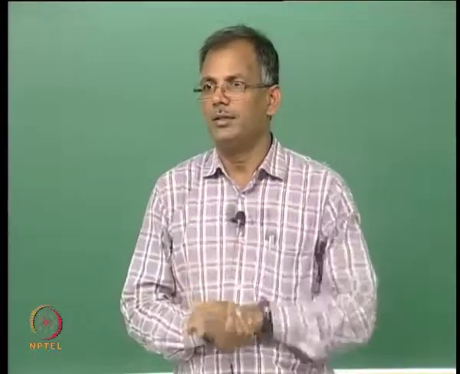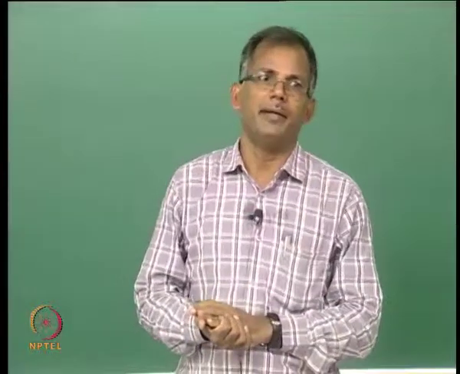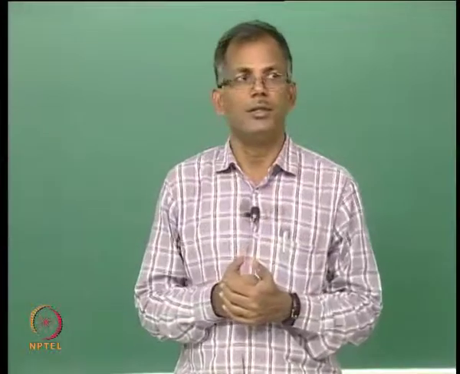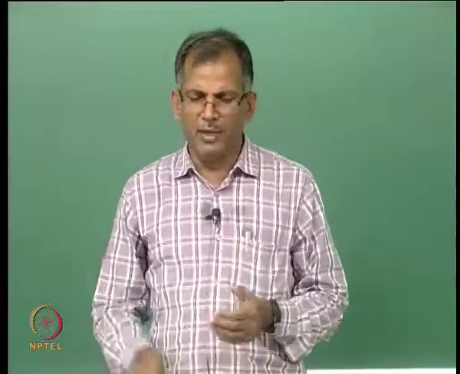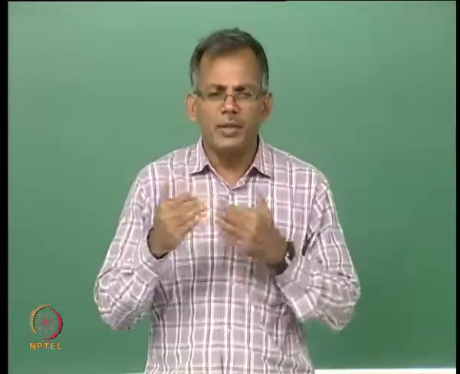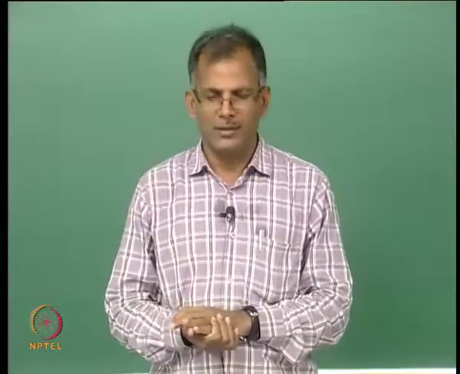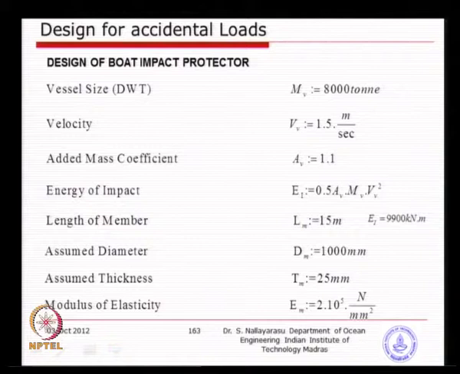So, span to depth ratio is something that all civil engineers should keep in mind, so that when you start a geometry configuration, you are starting in the right direction. Typically for a member supported at both ends, a span to depth ratio between 15 to 20 is a good number, isn't it? So, you start with that. Based on that, I have just assumed a diameter.